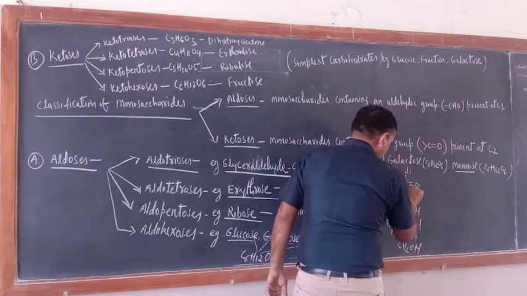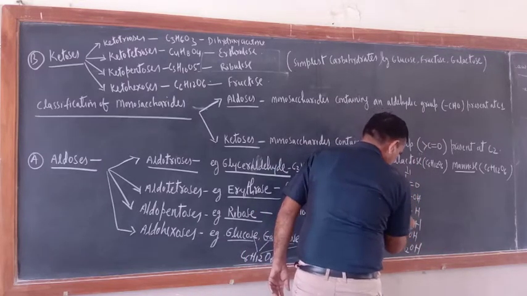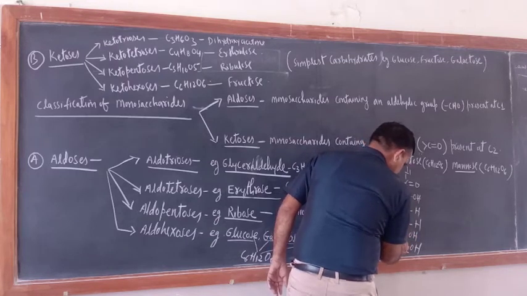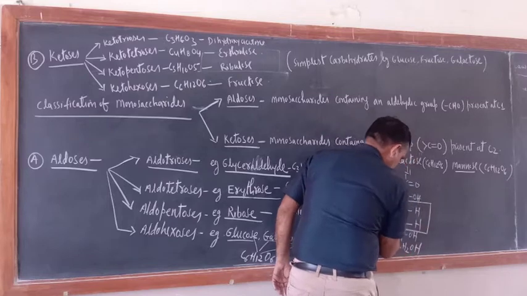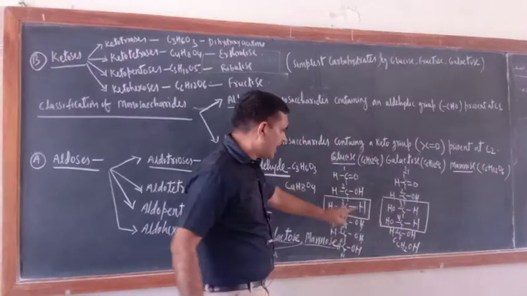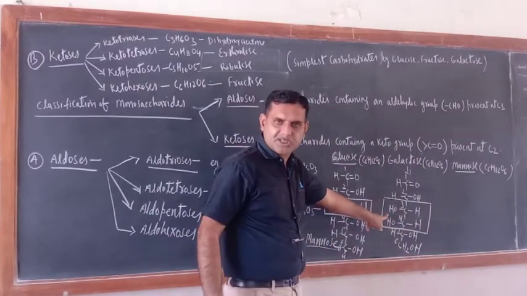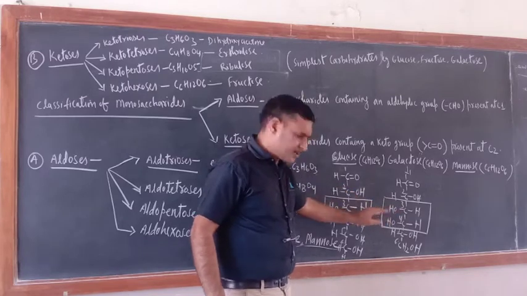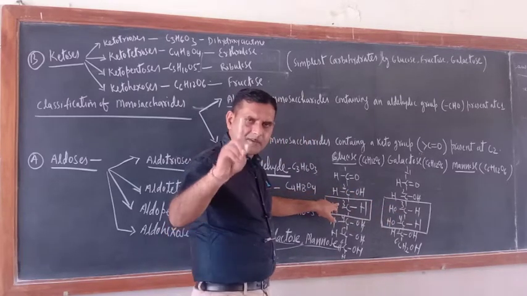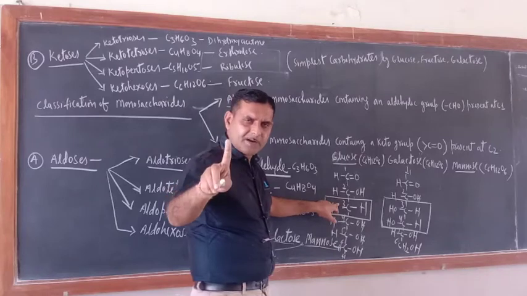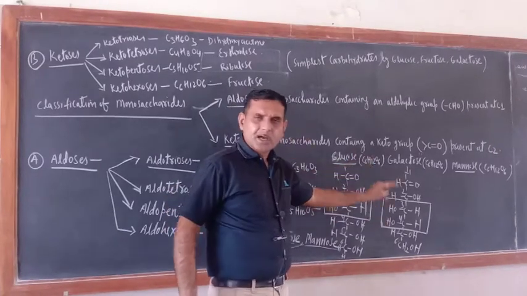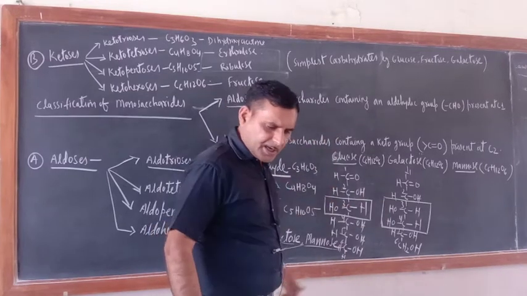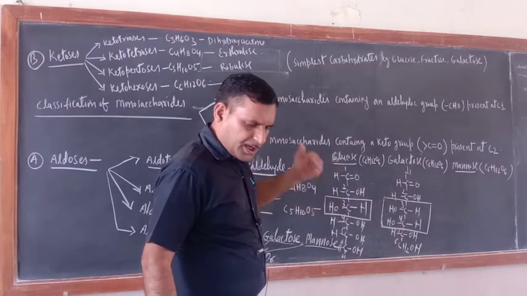So just see 1, 2, 3, 4, 5 and 6. Here just see the 3 and 4 carbon atoms. In glucose, the configuration is different at carbon number 3. In galactose, the configuration differs at carbon number 3 and 4.